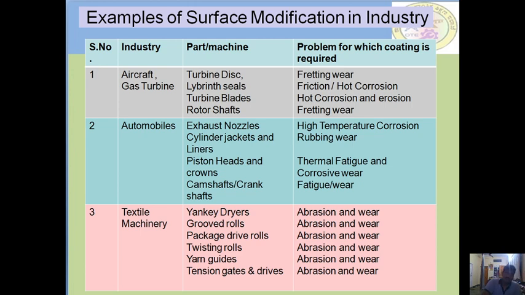the parts which are under surface modification, which can also be done in automobiles. There are a number of parts which are surface modified, and in the textile industries also: anchor drives, groove rolls, packet drive rolls, twisting rolls, hand guides, and tension gates. These are all the parts whose surface is modified in order to overcome the problems listed on the last column.